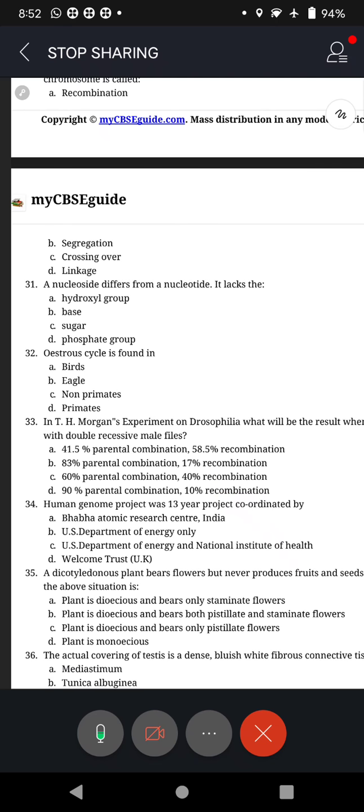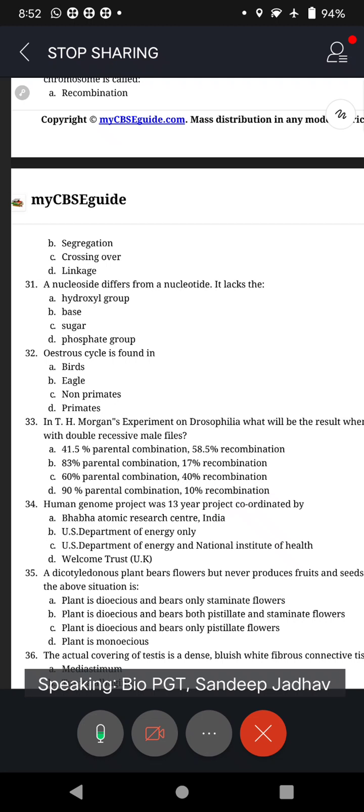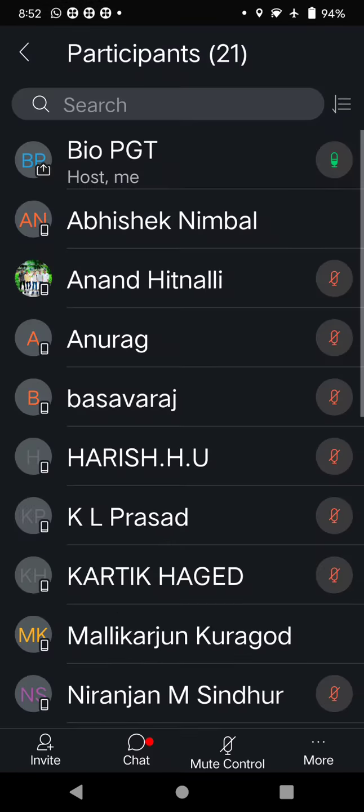Woke up? Golal Gowda woke up? He is not there in the meeting. Why is he in the waiting list? No, all participants are there. Anurag, what is the answer?